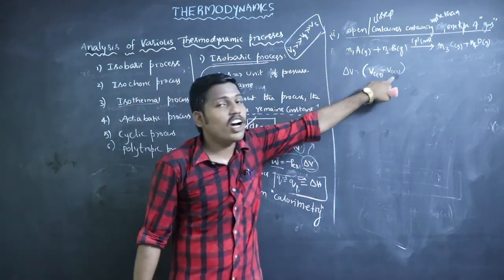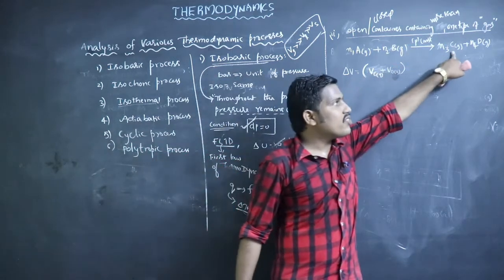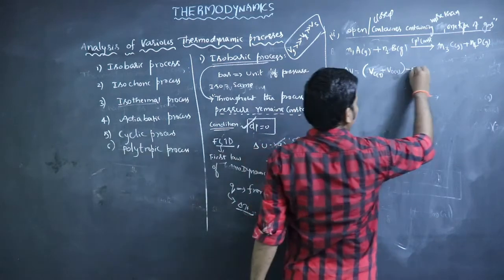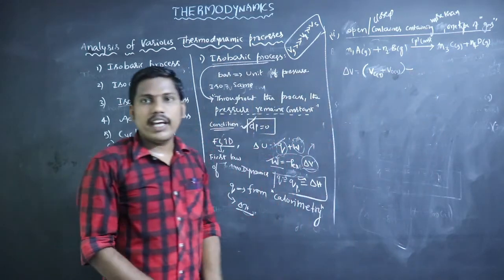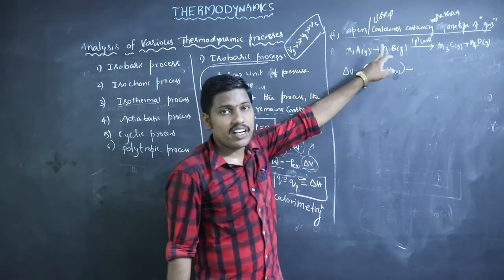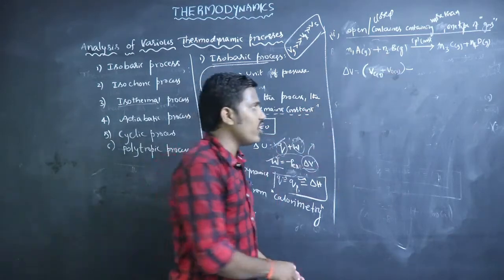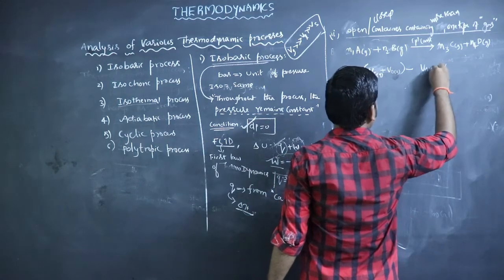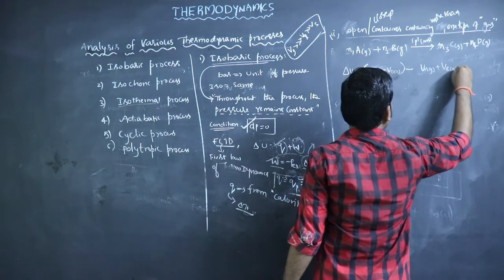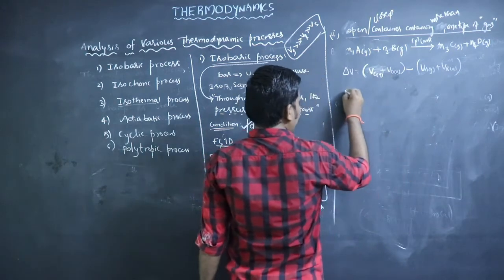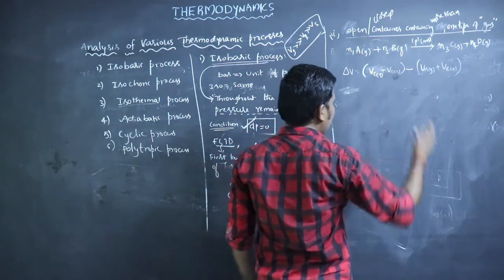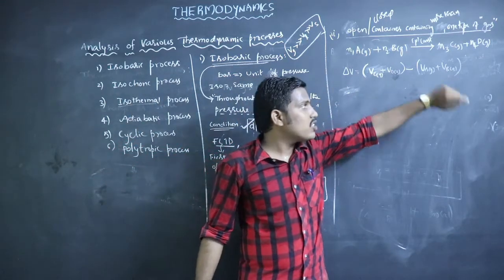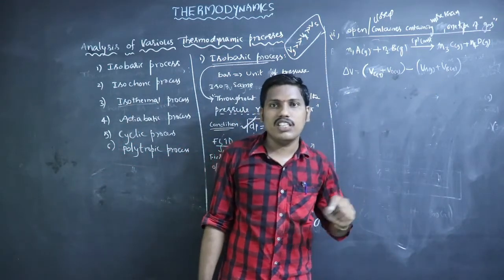Volume means volume of C gas plus volume of D gas, minus the change in volumes of reactants. Here both reactants are gases, so we use volume of A gas plus volume of B gas. So delta V equals volume of C gas plus volume of D gas minus volume of A gas plus volume of B gas. This is the change in volume.